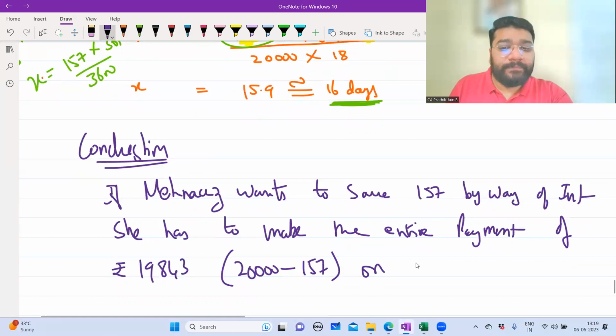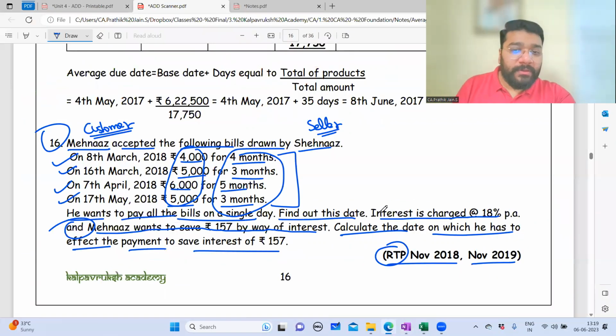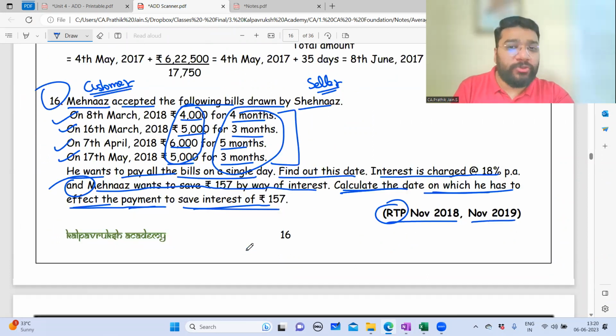On 18th July 2018. What is the requirement? Calculate the date on which she has to make the effective payment to save the interest of 157. So how much he or she has to pay?